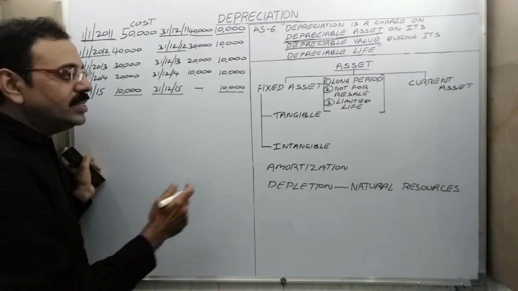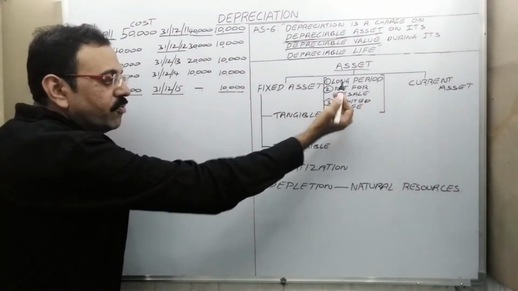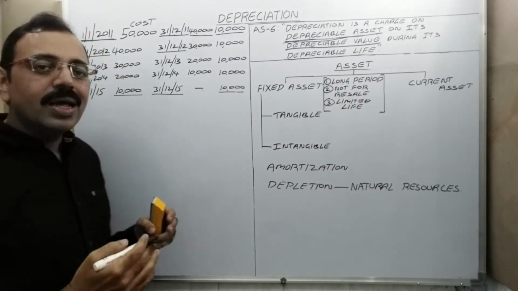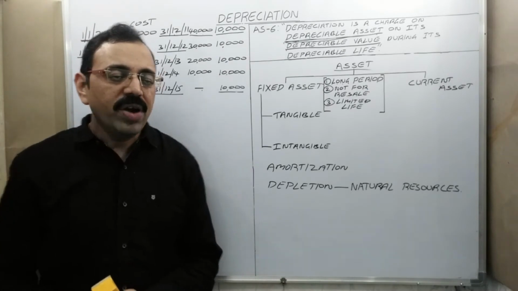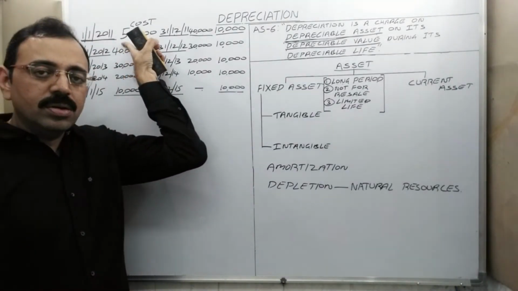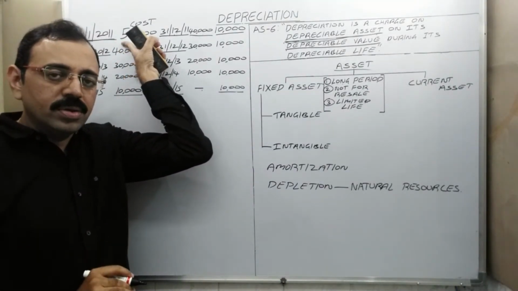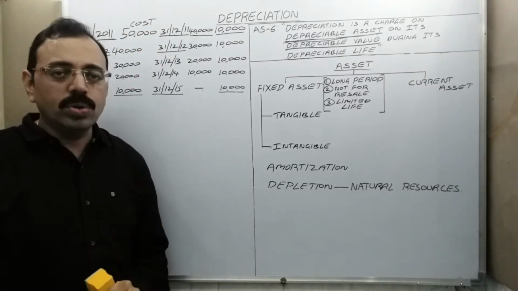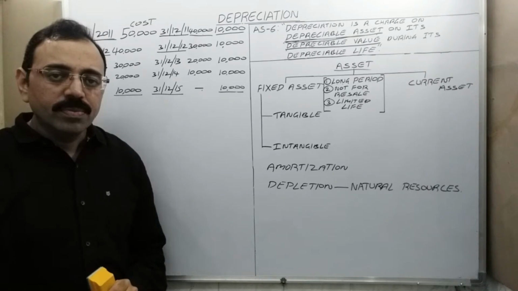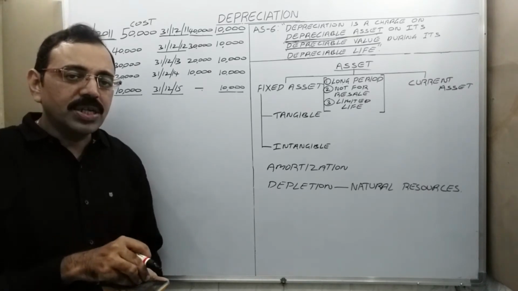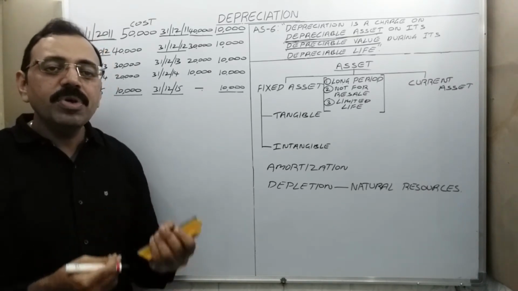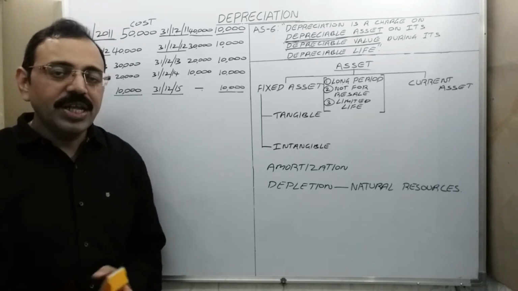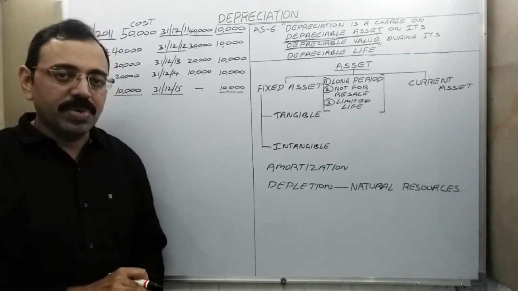Then the second one: we should not purchase it for resale purposes. Why do we purchase this machine? Not to sell. By using this machine, we want to manufacture some goods. It means machinery is purchased to generate some income in our organization. It is not purchased for resale purposes.